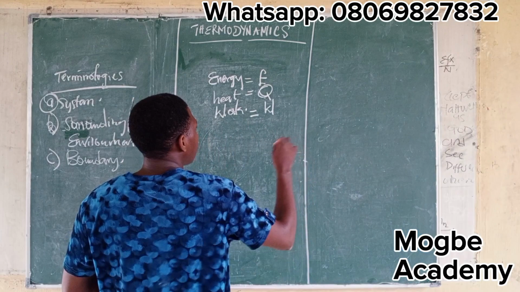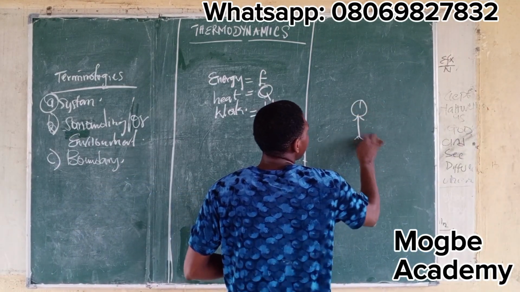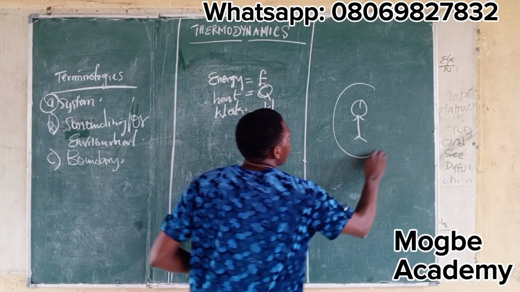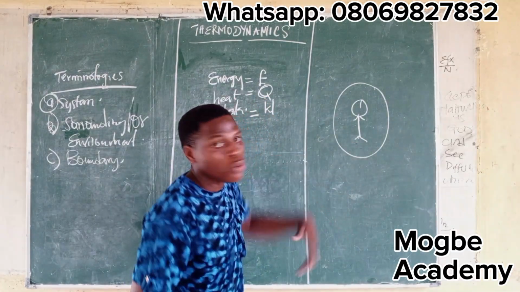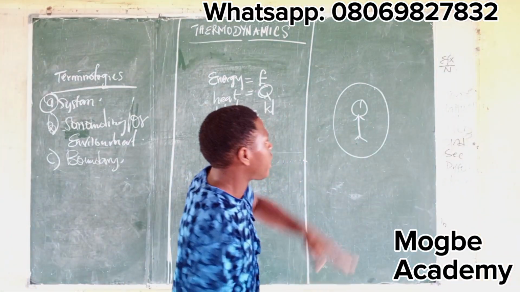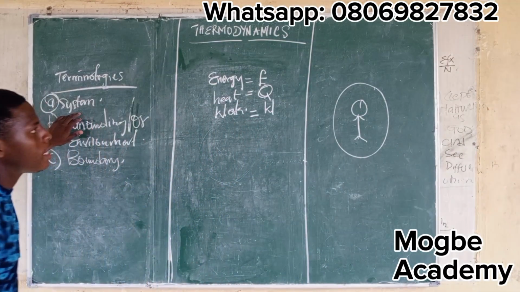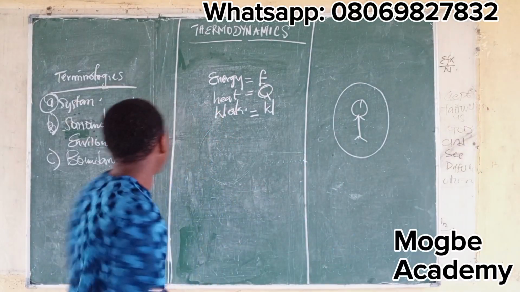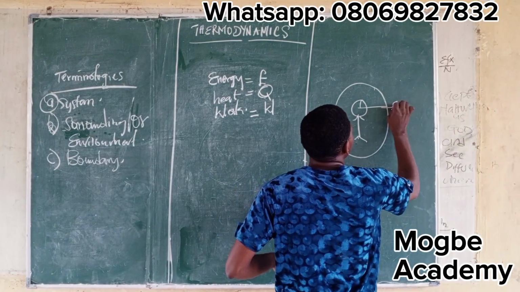Let's take Bola to be this. This is Bola. Now Bola is standing inside a planet called Pluto. We are using this as an instance. Now the first one was system. From this illustration, what is our system? Bola is our system.